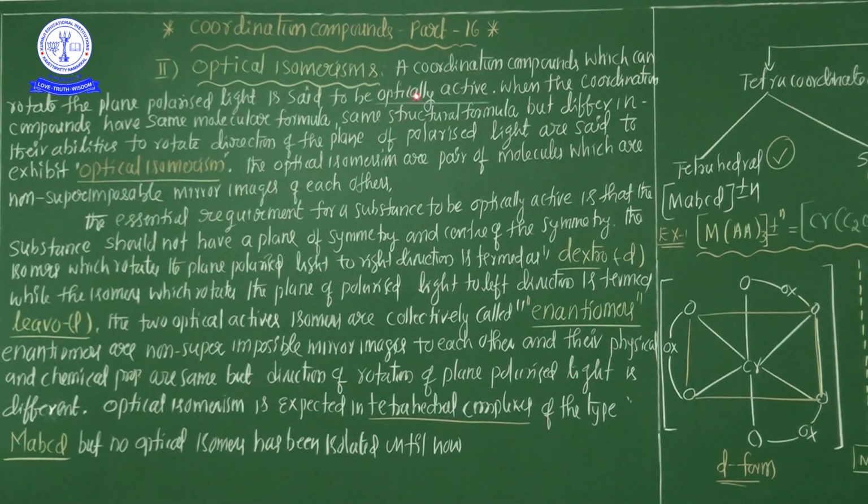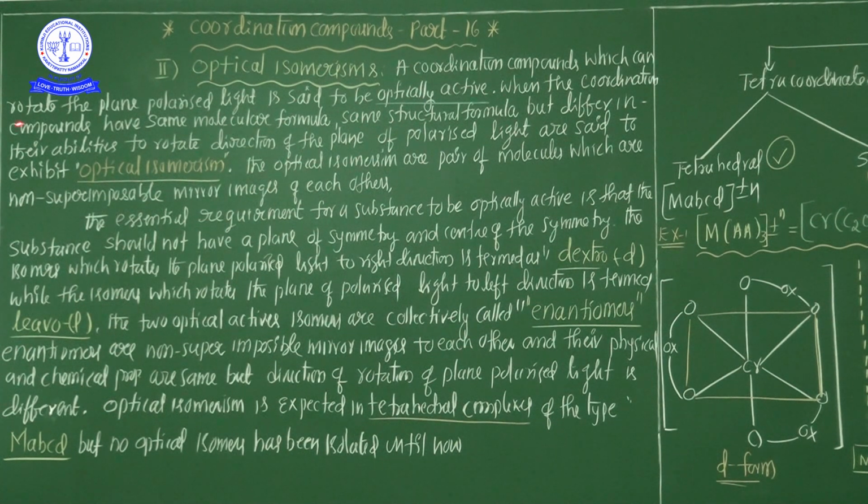optically active. So see carefully, a coordination compound which can rotate the plane polarized light is said to be optically active. So if any compound, after passing the light, can rotate the plane polarized light, that is called optically active.